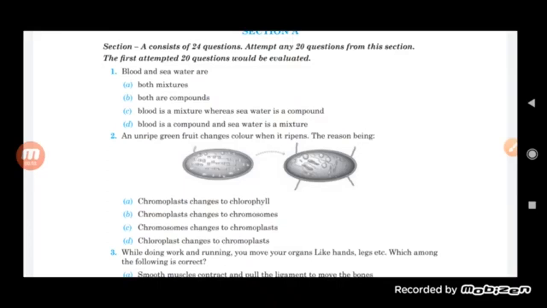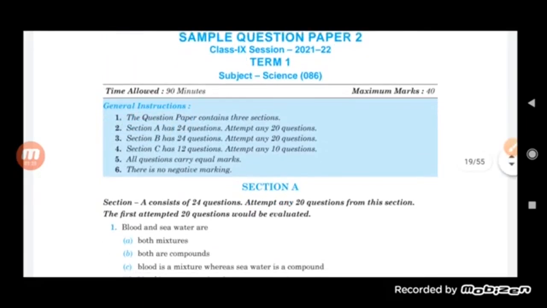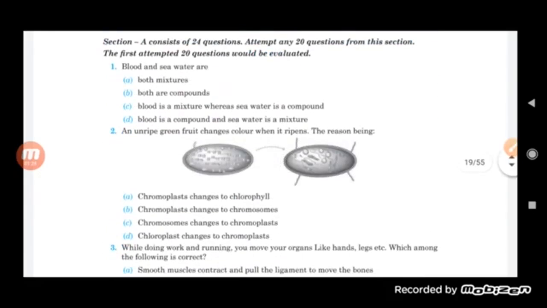Options: both are mixtures, both are compounds; blood is a mixture whereas seawater is a compound; blood is a compound and seawater is a mixture. So, blood and seawater. You know students that blood is actually a mixture. And similarly, seawater is also a kind of mixture only. So here the answer will be that both of them are mixtures. So the first will be the correct option.